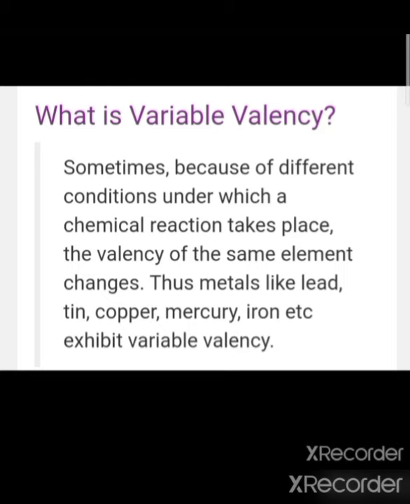Copper also has variable valency. Copper shows +1 valency and +2 valency. Mercury also shows +1 valency and +2 valency. Iron also shows +2 and +3 valency. Means when any metal shows more than one type of valency, then it is known as variable valency.